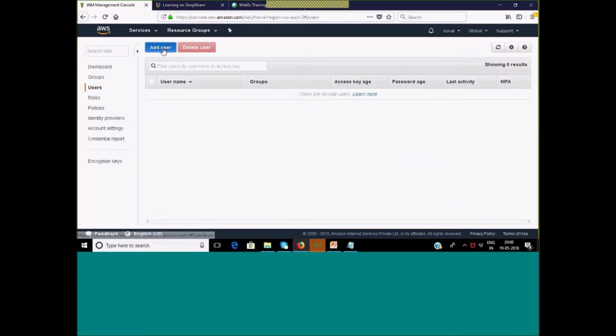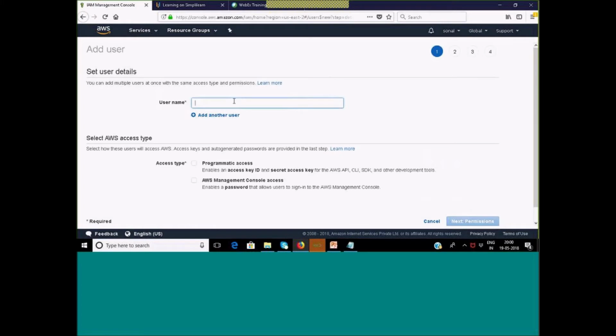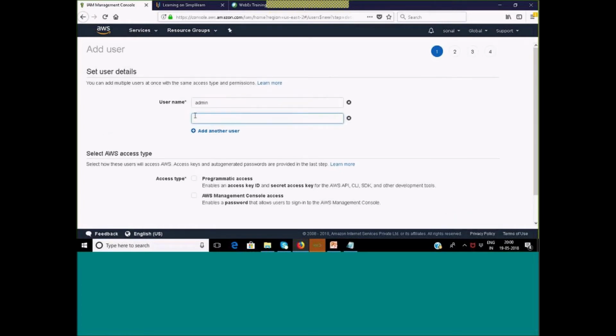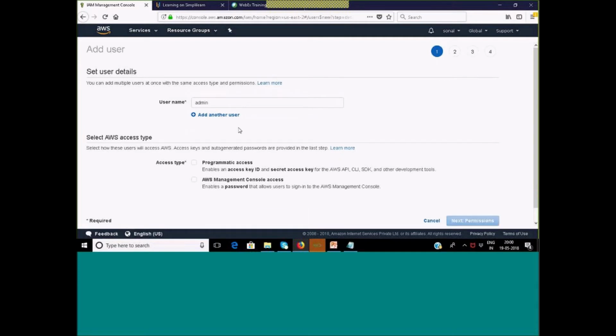Let me add a user. Username. Let's say I'm adding a user by the name admin. I can create multiple users if I want. Okay. Now here you can see what type of access. Select AWS access type, means what type of access do I want to give to this user to the AWS. Whether I want to give that, like this admin user, I want that should be able to log on through the management console. Then I have to select the second option.